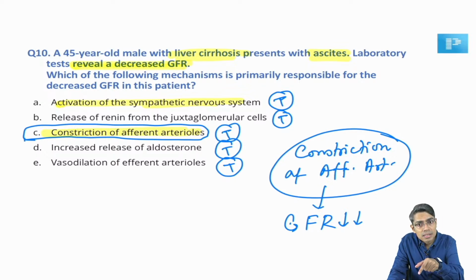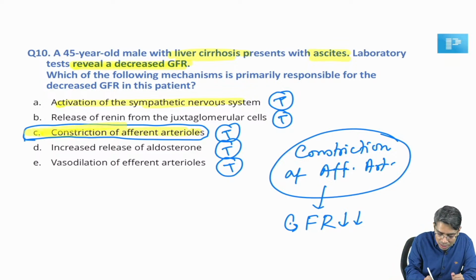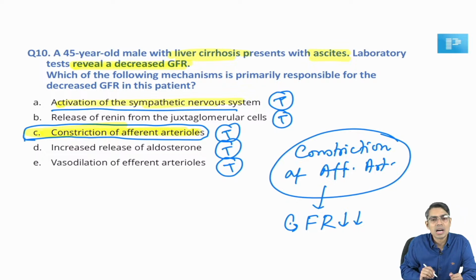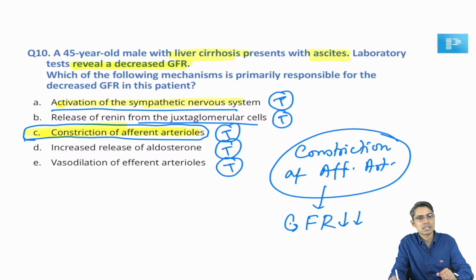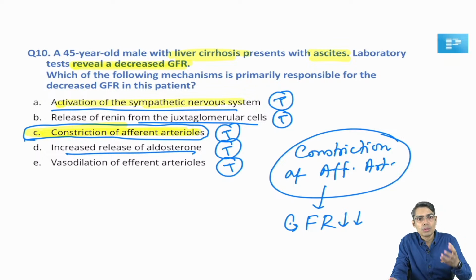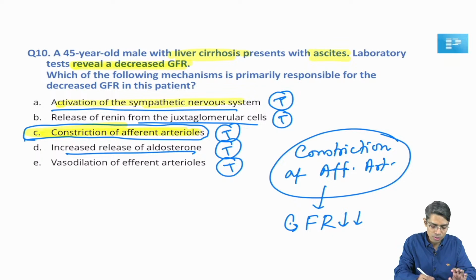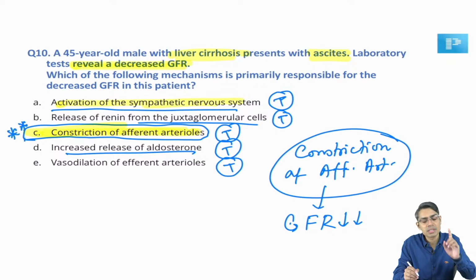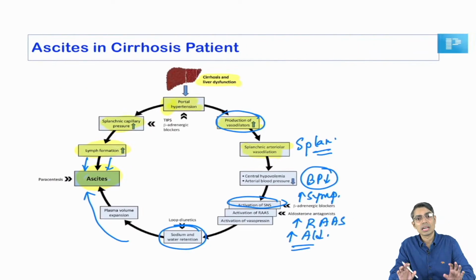Is it there in your options? The answer is yes. So why not choose that? That's why we are choosing option C here. Otherwise, as I told you already, option A is also going to be an answer. The release of renin from the juxtaglomerular cells is also true in a cirrhotic ascitic patient. Increased aldosterone is also true. But I have to look at which one is going to cause a decrease in GFR directly. Sympathetic system activation, how? By constriction of the afferent arteriole. So the best answer to choose in this question is option C, not A. Got it? So a very beautiful question, good question. You have to read all the options and then try to answer.